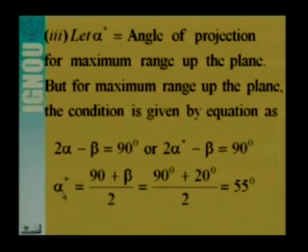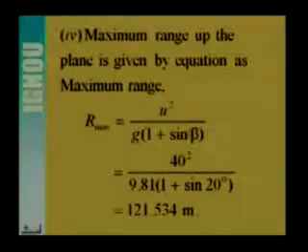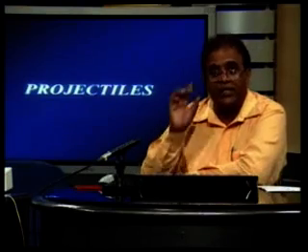The expression for alpha star is equal to 90 plus beta by 2, that is 55 degree. That means the particle has to be projected at an angle of 55 degree with the horizontal, only then we can get the maximum range. So the maximum range expression, that is R max, is u square by g into 1 plus sin beta. So in this case u is given as 40 meter per second and beta is 20 degree. So the maximum range is 121.534 meter. That is the maximum range.